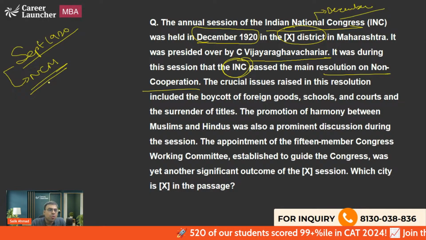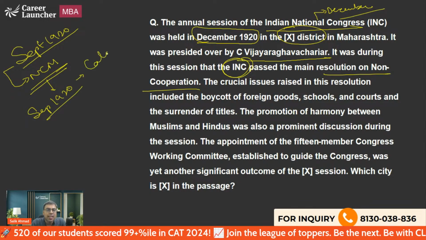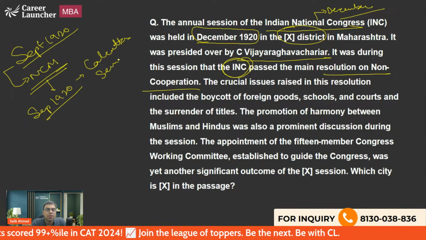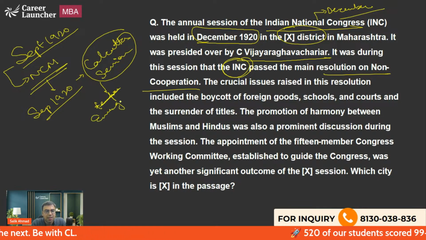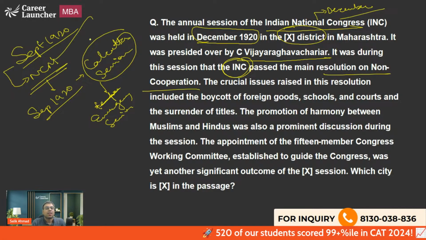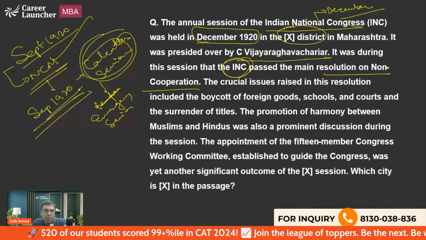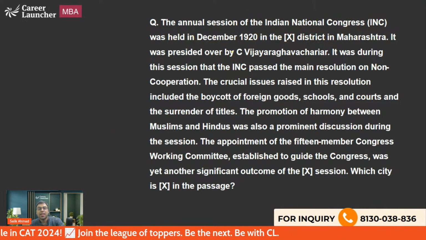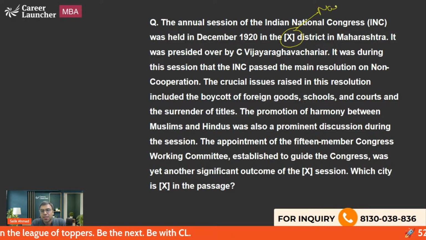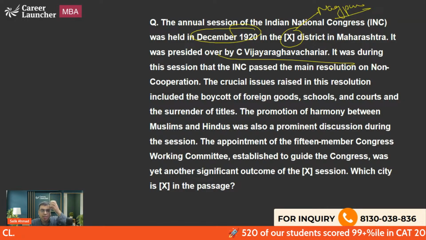Every year. So what happened was that in September 1920, an interim Calcutta session happened, which was an ad hoc session. An interim session is an ad hoc, temporary type of session, or you can call it an emergency session, where it approved the non-cooperation movement. But since the Calcutta session of September 1920 was an ad hoc or emergency session, the full-fledged session actually happened in December 1920 in Nagpur district, where they finally approved the starting of the non-cooperation movement.